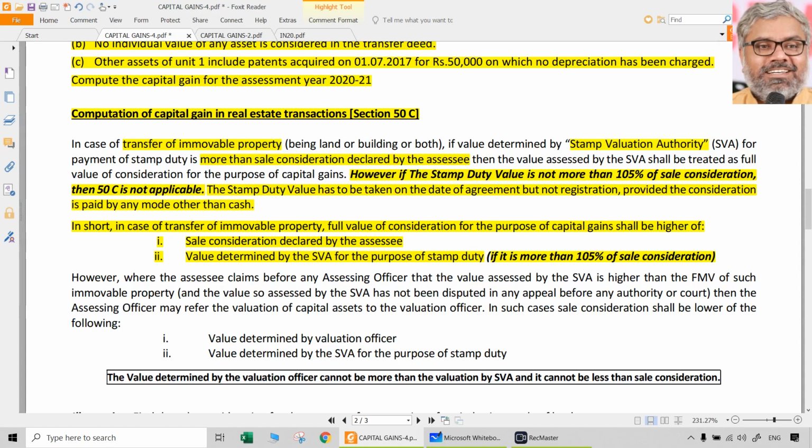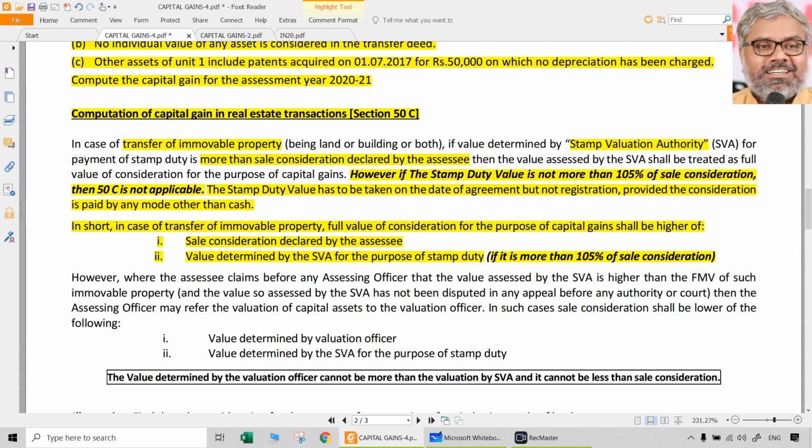But now there is something that is new, in addition to what we already know. Logically, there might be a possibility that stamp valuations are sometimes unrealistically high, and the SSE might have sold the property for a lesser amount. Because of the high stamp valuation, he has to pay capital gains tax on a full value of consideration which he never received.